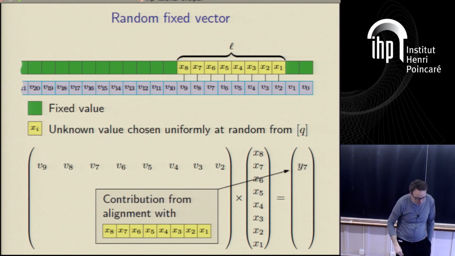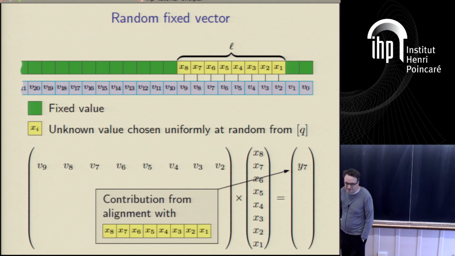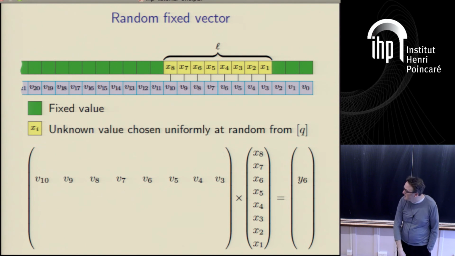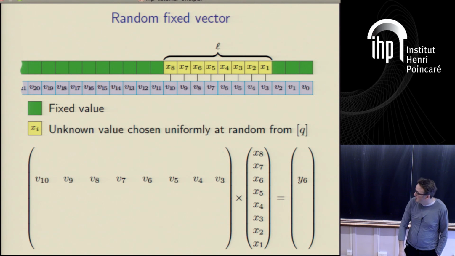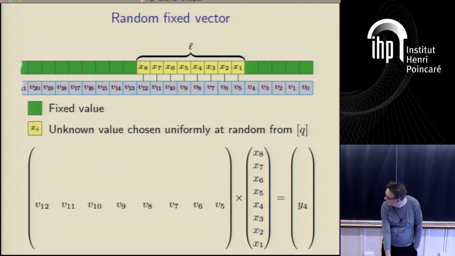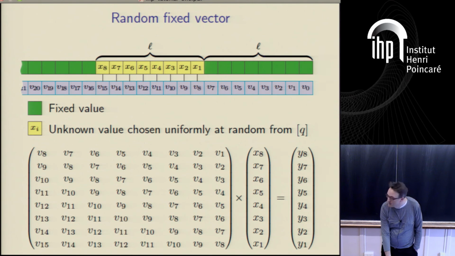So we get a new symbol in, we do the inner product between v9 to v2 and x8 to x1, and this gives us some product y7. A new symbol comes in, we now have v10 to v3 in the same inner product with the same vector x8 to x1, which gives this new one. And every time a new symbol comes in, we get a new inner product. It's exactly the same as we had before, we're just writing it out in matrix form. So there it is. That's the calculation we want to do.